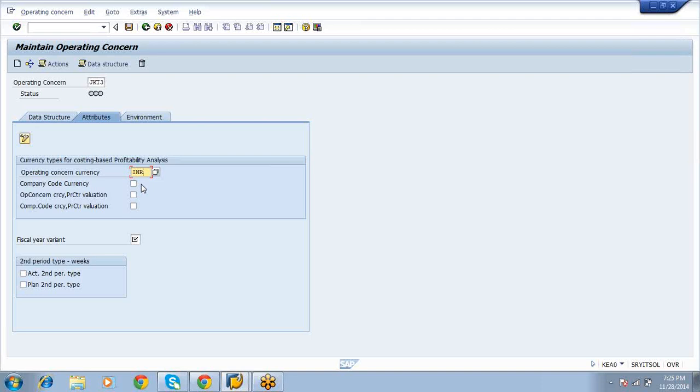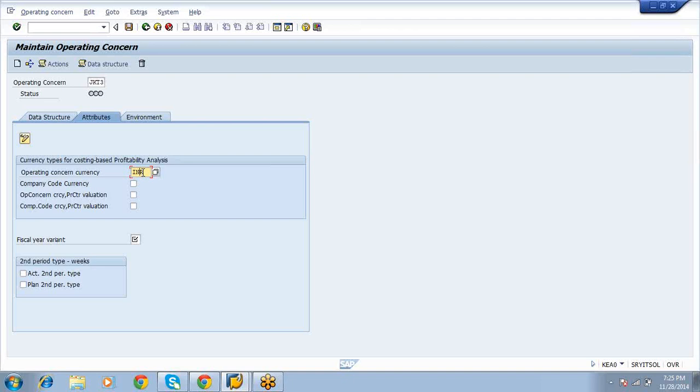Normally the values are at controlling area level on one side, and this is operating concern currency level. That means you sold one invoice, one material to the customer. At billing time the value will update in operating concern currency only. That is euro. If you give euro, it will update in euro only. Controlling area you have given USD, but it won't update in USD. There is no link between controlling area currency and operating concern currency. Right.